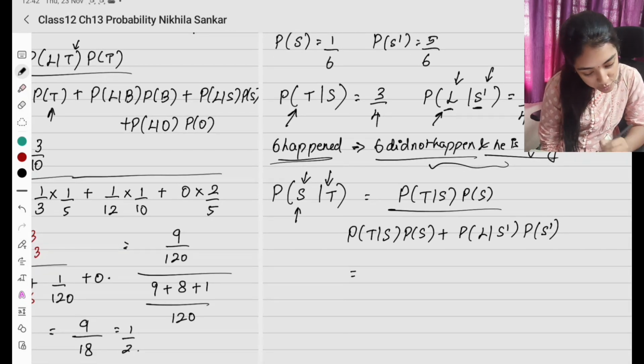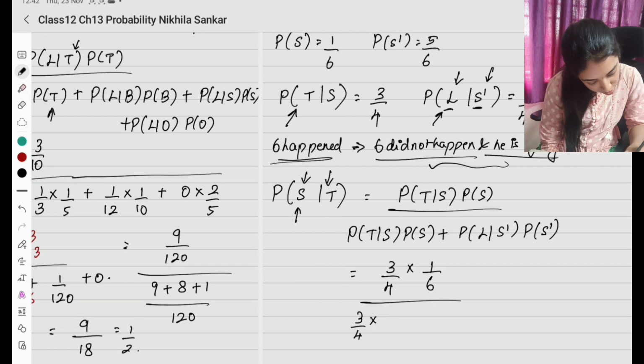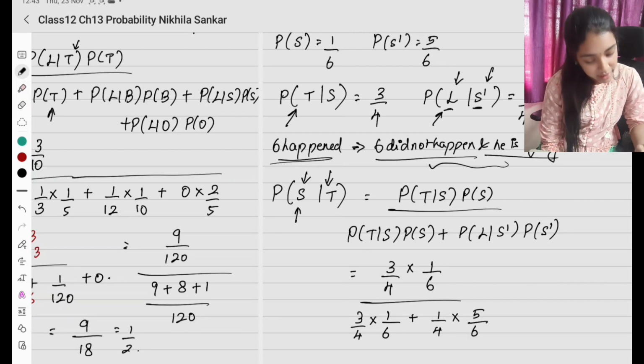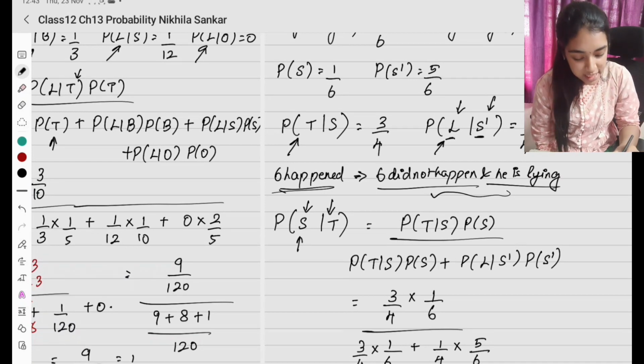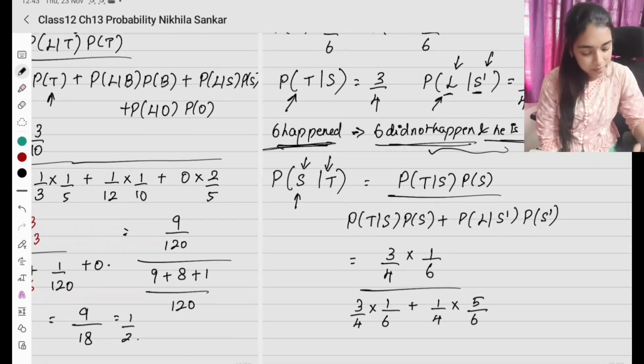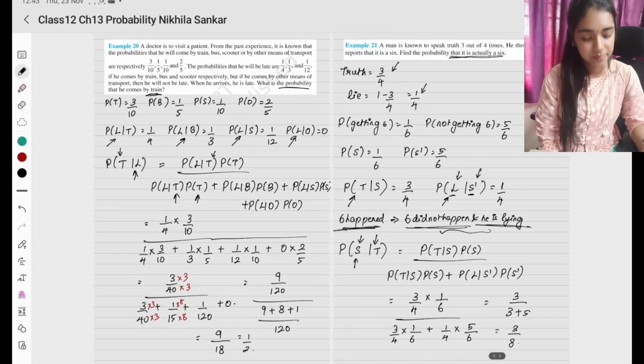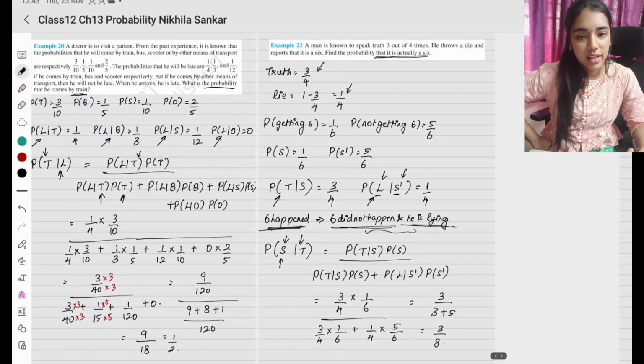So this, when I substitute the values, what will I have? 3 by 4 times 1 by 6. Die 6 வந்திருக்கு. This is again going to be 3 by 4 times 1 by 6 plus this is going to be L given S dash, which is 1 by 4 times 6 வரல, which is 5 divided by 6. Negation புரியுதா? 6 வந்திருக்குன்றதுக்கு 6 வரல அவன் போய் சொல்றான். அப்படின்னா என்ன அர்த்தம்? 6 வந்திருக்கு. Okay, simple. So now this, when I take the LCM, denominator 24 தான் வரப்போகுது. So numerator is going to be 3 divided by 3 plus 5. So this is going to be 3 divided by 8. புரிஞ்சுதா? Please copy.